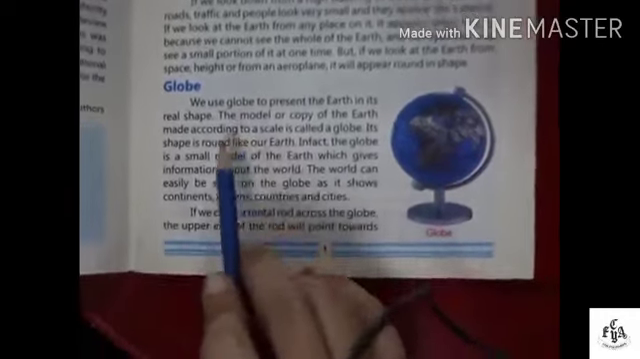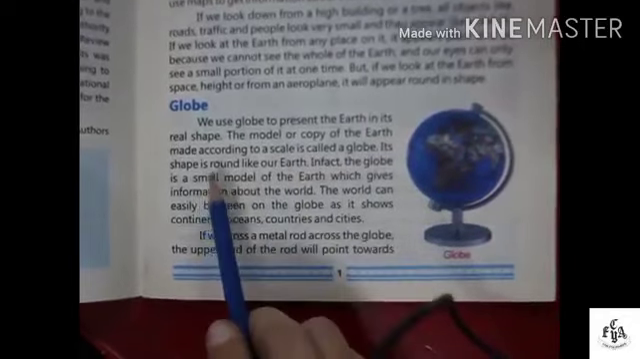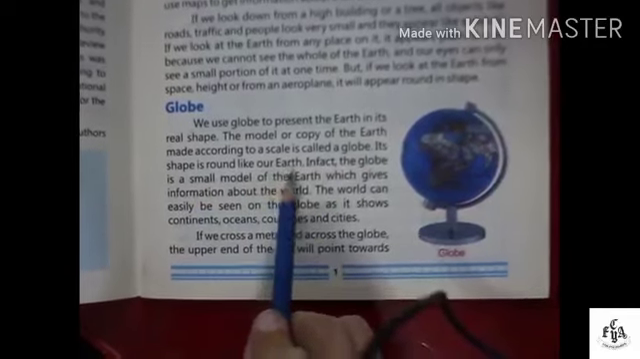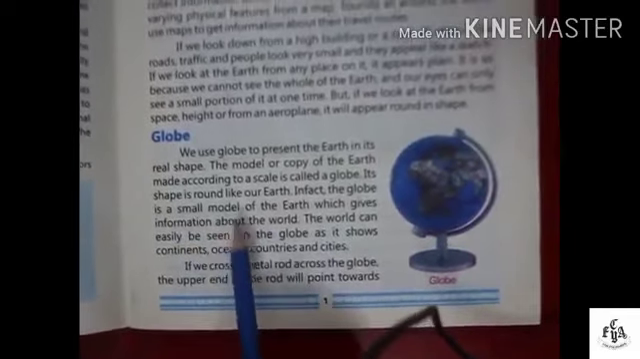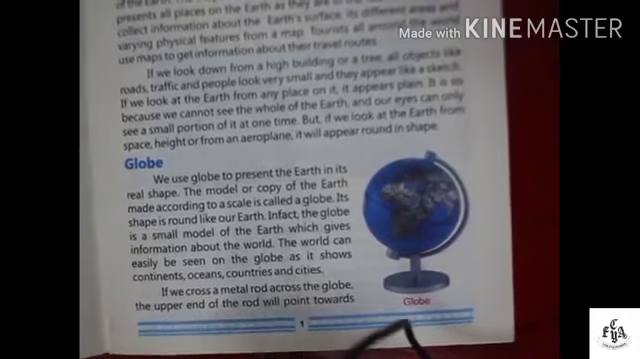Globe. We use a globe to present the earth in its real shape. The model or copy of the earth made according to scale is called a globe. Its shape is round like our earth. In fact, the globe is a small model of the earth which gives information about the world. The world can easily be seen on the globe as it shows continents, oceans, countries and cities.